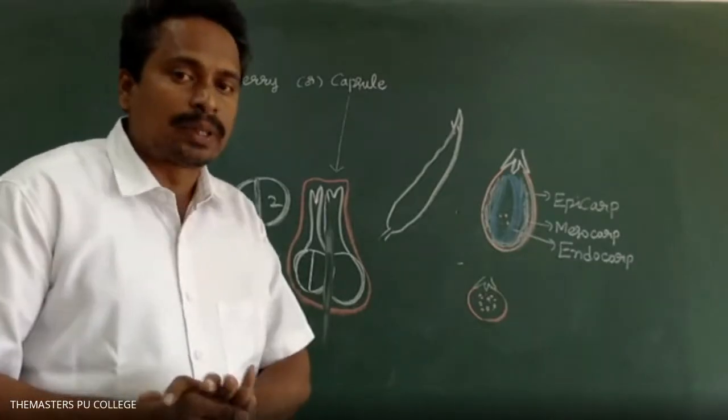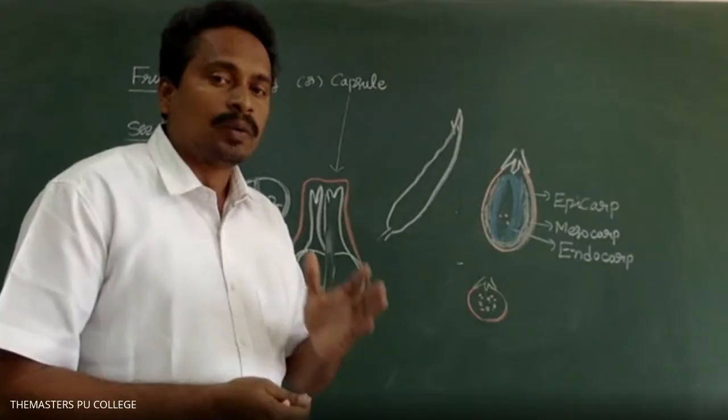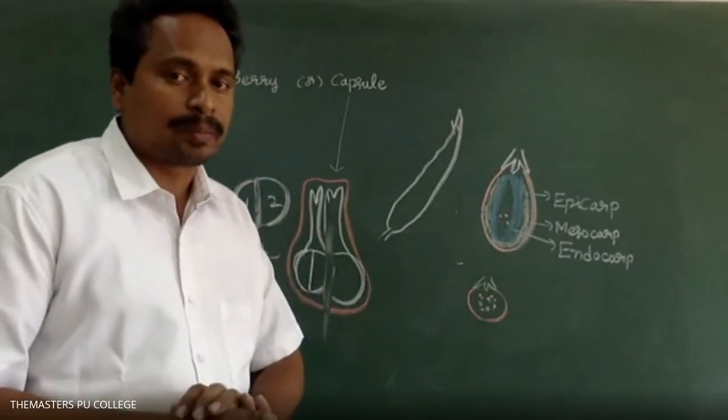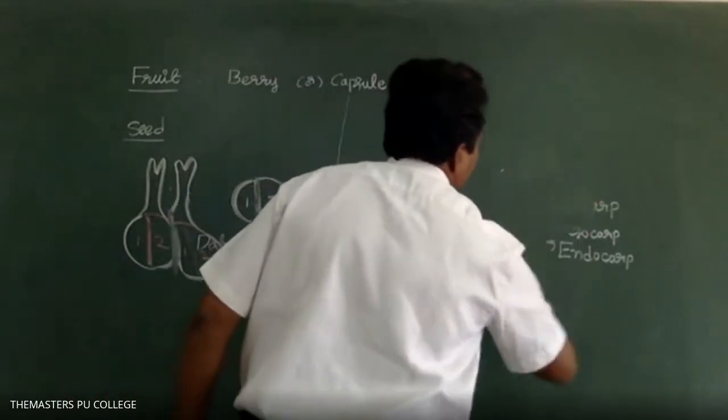What is the fruit in the Solanaceae family? Berry or capsule? In the leguminous family, that is the Fabaceae family, the fruit is legume or legume pod. That is important.